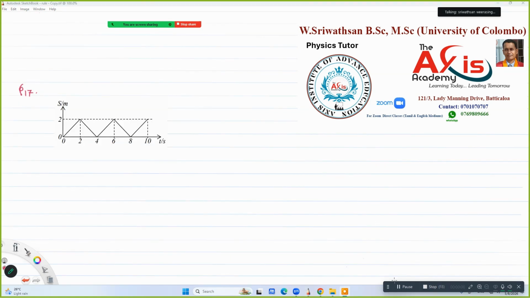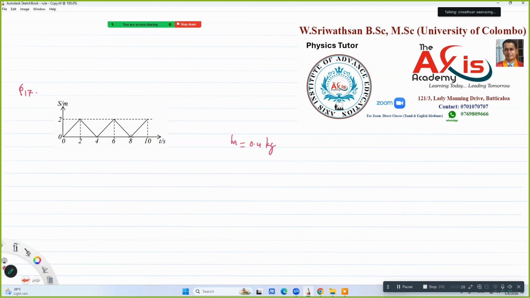Okay. Question number 17. A small spherical particle of mass 0.4 kilogram is involved in repeated collisions during a linear motion. Because of the repeated collisions, the displacement is high at a certain instant, then displacement 0.